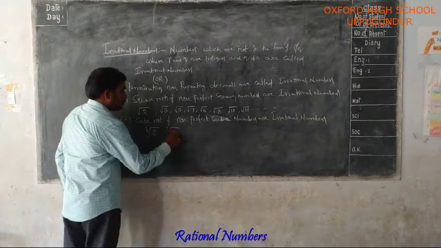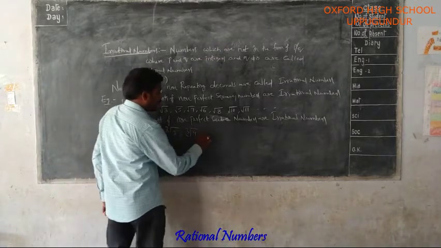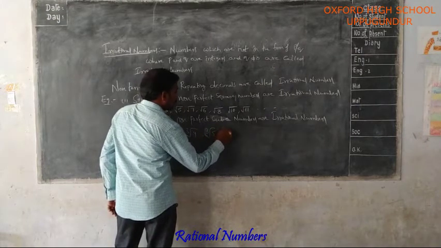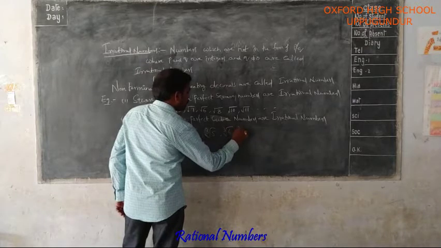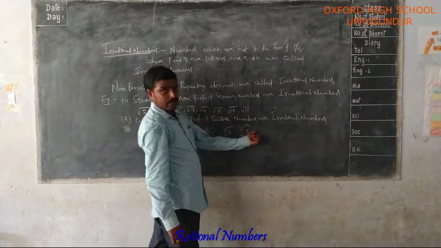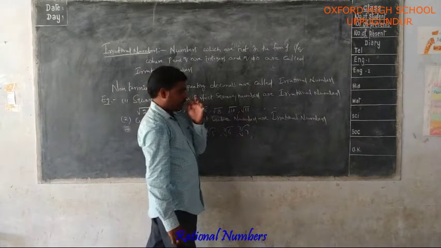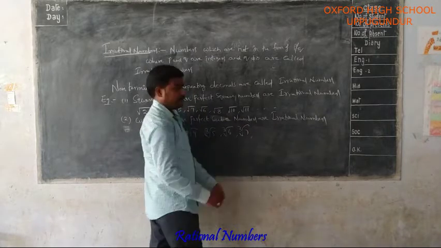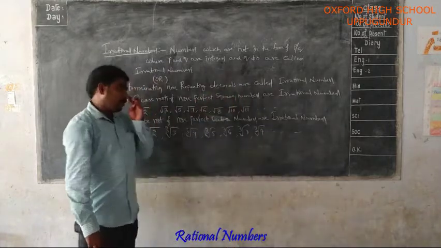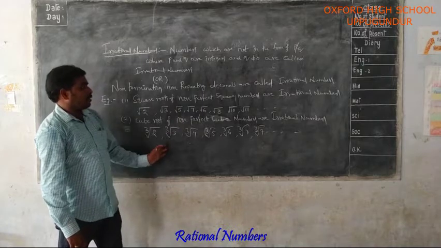Similarly, 3, 4, 5, 6, 7 are not cubes of any number. 8 is the cube of 2, that is 2 into 2 into 2, so 2 cube is 8. That's why you can't write cube root 8. Again, you can write cube root 9 and so on. All these are irrational numbers. So in this way you can write irrational numbers.